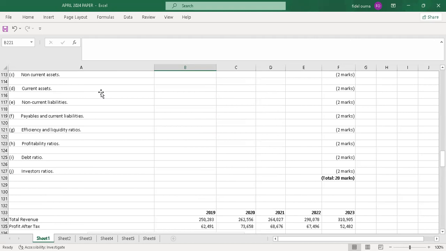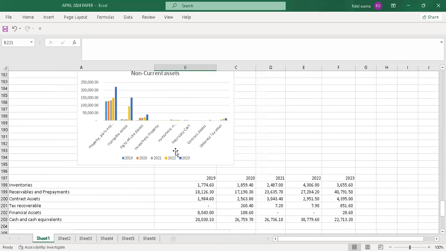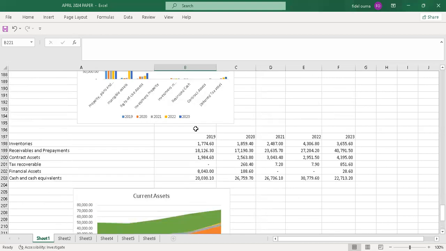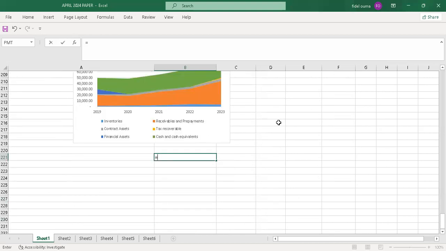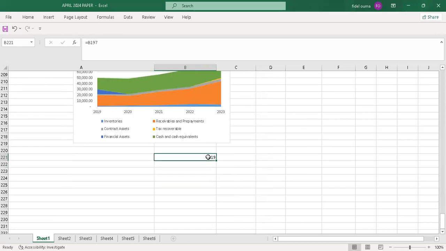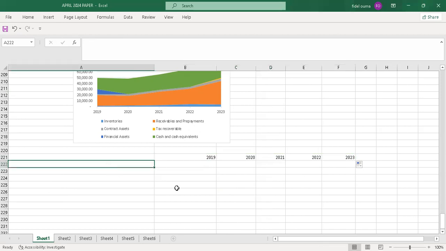So I'll go to the next item. I'll go to non-current liabilities. I'll do the same. I'll start from 2019. So it's non-current liabilities.